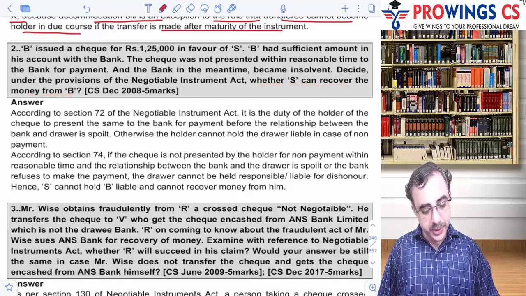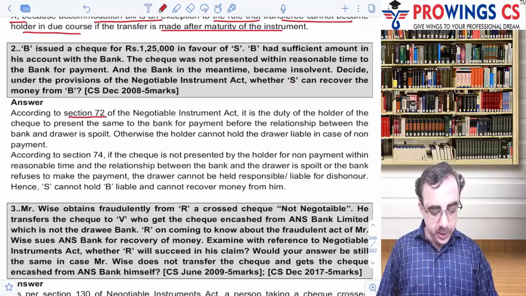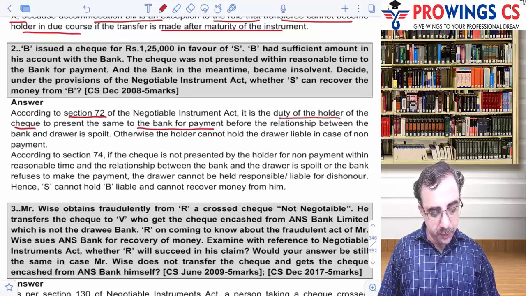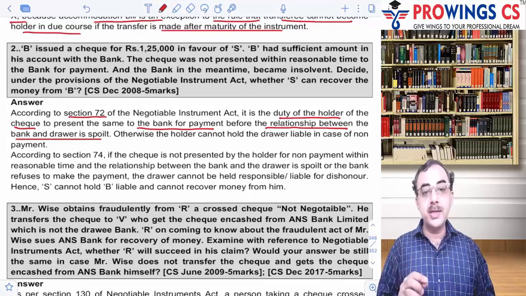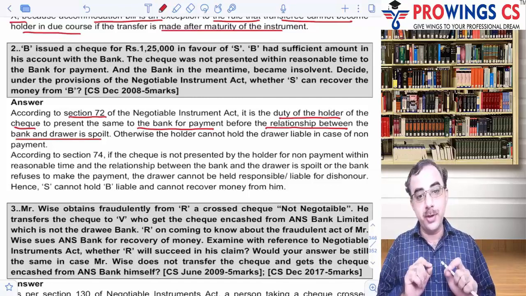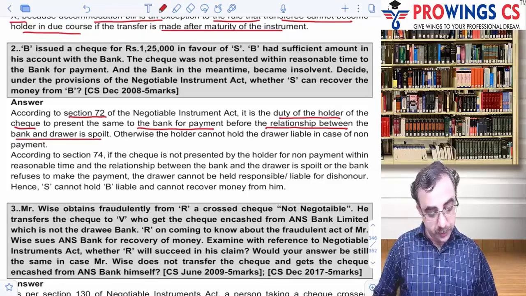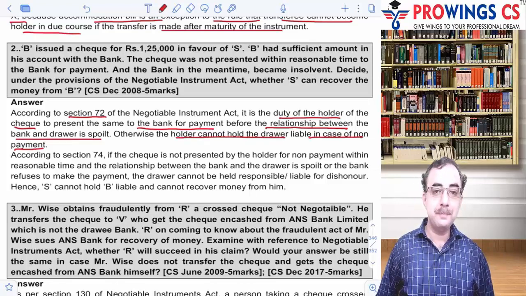यहाँ पर let's see, according to Section 72 of the Negotiable Instruments Act, it is the duty of the holder of a cheque to present the cheque to the bank for payment before the relationship between the bank and the drawer is spoiled. ये लिखा भी हुआ है that you have to present the cheque as soon as possible. इसलिए cheque को लंबे समय तक नहीं रखते, they are presented as soon as possible. Otherwise the holder cannot hold the drawer liable in case of non-payment. ये भी लिखा हुआ है.